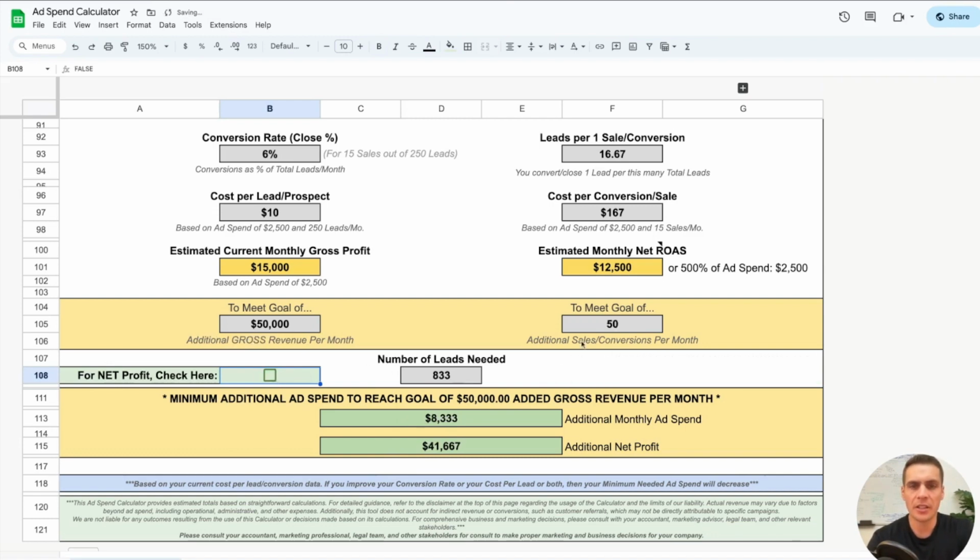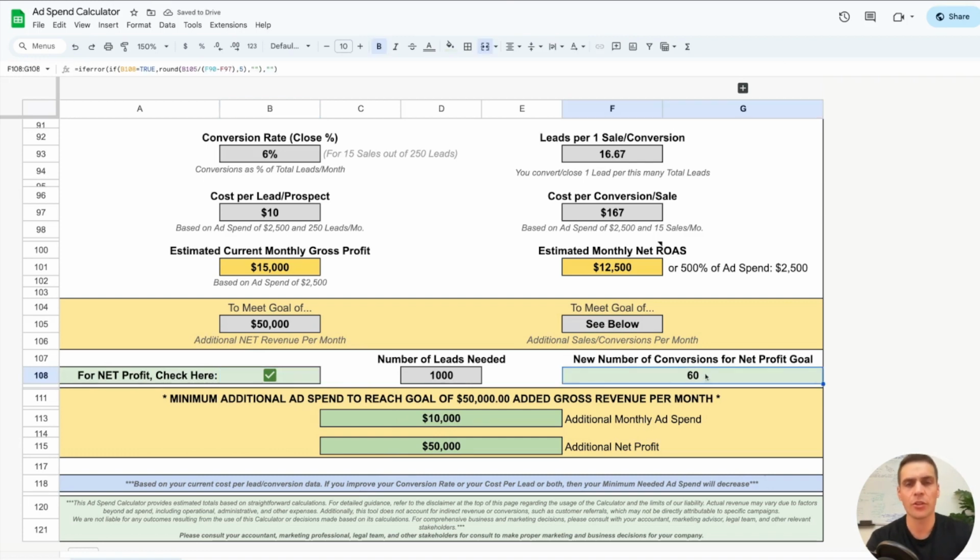Instead of 50 conversions per month, when we click this, it says see below, we need 60 additional conversions per month. And that means we need 1,000 leads in order to close the number of sales to get us $50,000 of net revenue. And that means we need to spend an additional $10,000 every single month to get our net revenue goal of $50,000. And we see that our net profit is now the same as our net revenue goal. Okay, that's how you use the calculator.